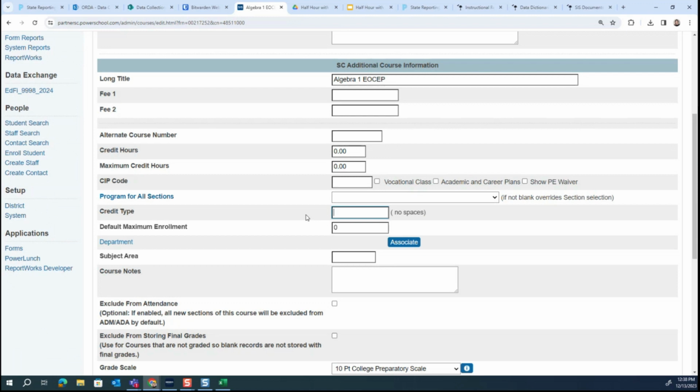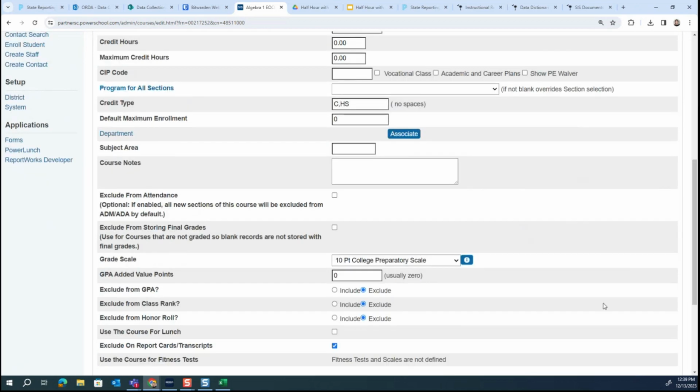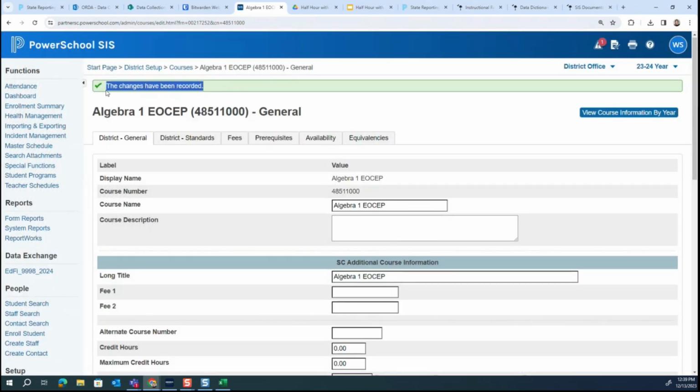But for right now, I'm going to put C, HS. The HS is for high school. That can be at the beginning or the end. And this is a math class, and so I think that would work in this case for Algebra 1. Okay, so we'll remember what our course name is. We're going to try to submit this and publish it. Okay, my changes have been recorded.